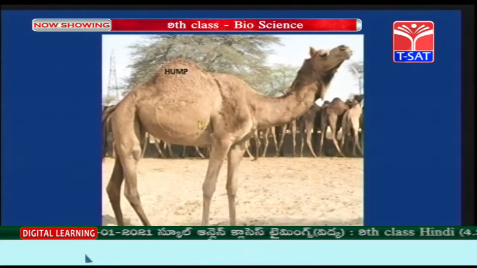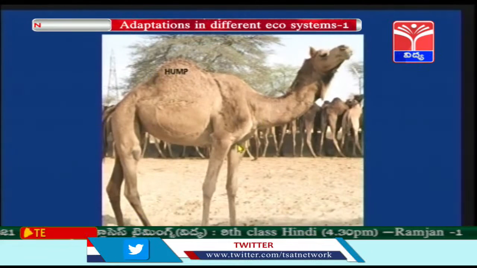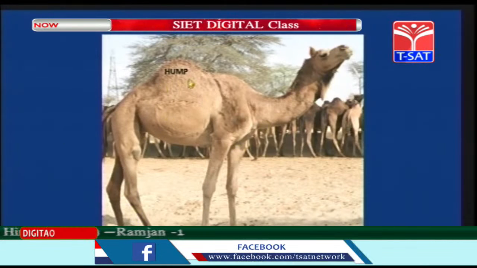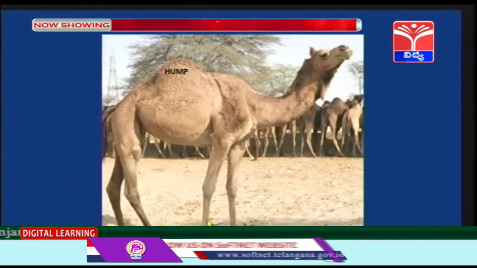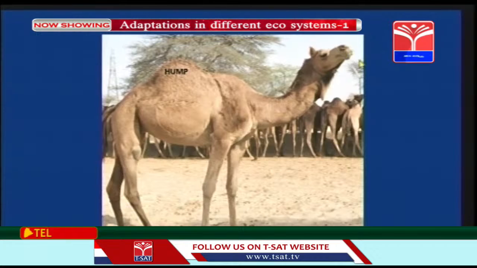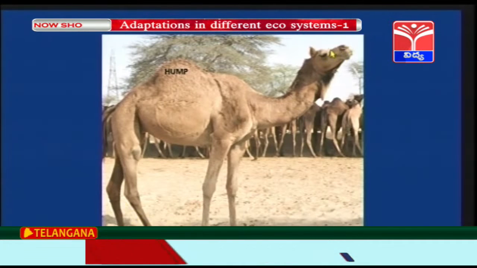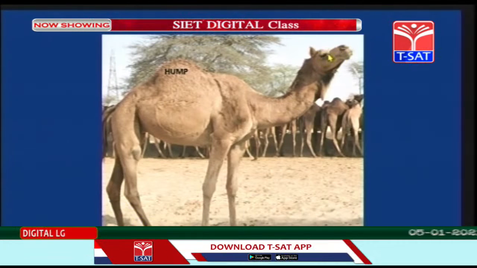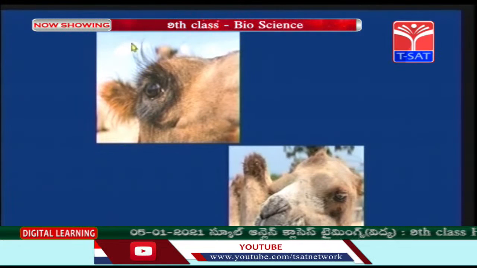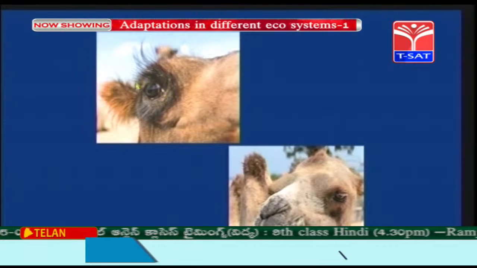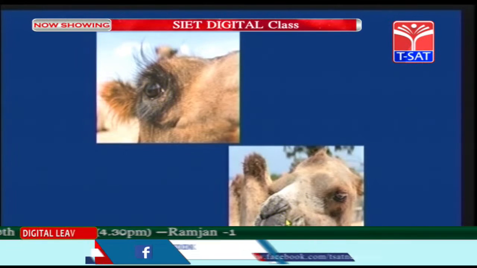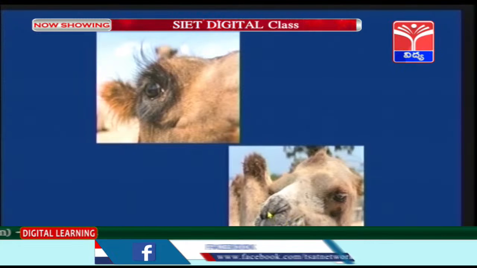Now, we will learn about a specific animal called the camel. This is the camel, children, king of the desert, right children? This has a hump and long legs, voluntary nostrils which close when the sun comes, and these are the eyelashes which close, children. Let's see in detail. You can see the big long eyelashes which protect the camel from the sand wind, and the voluntary nostrils close when the sand wind occurs.